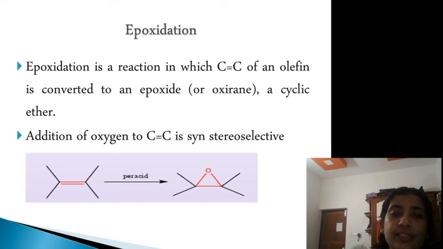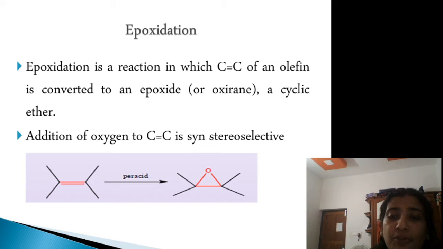Good afternoon, students. Today we will discuss a new topic, that is epoxidation. Epoxidation is a reaction in which a carbon-carbon double bond of an olefin is converted to an epoxide or an oxirane. That is, an alkene is converted to a cyclic ether. This is called epoxidation.